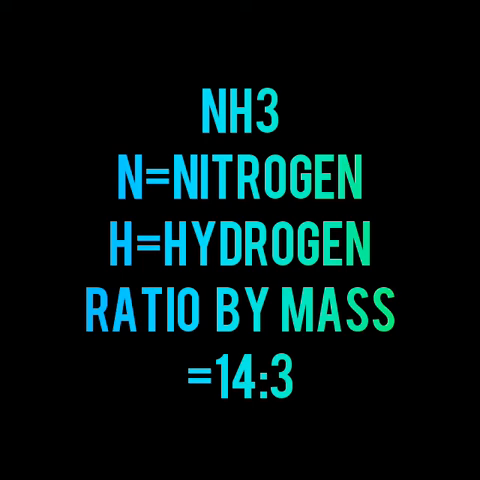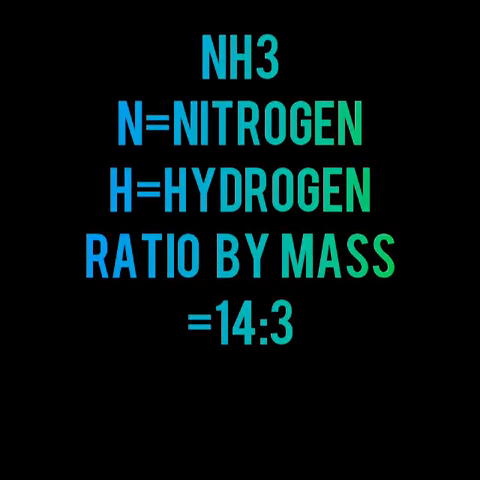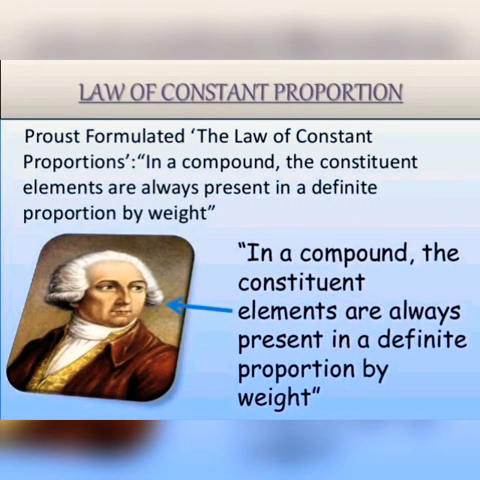Whatever the method or the source from which it is obtained, always the ratio of their masses will be the same. This law of constant proportion is known as law of definite proportions because it will be always in the same ratio. The law of constant proportion was stated by Proust, and according to him, in a compound, the constituent elements are always present in a definite proportion by weight.